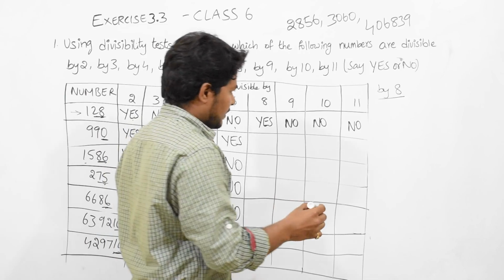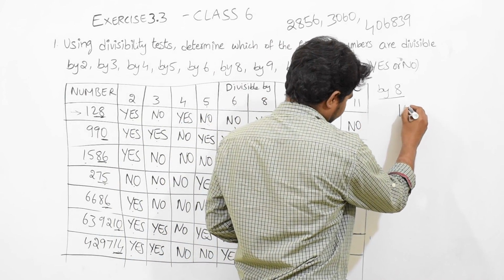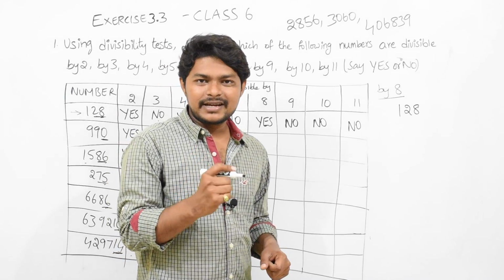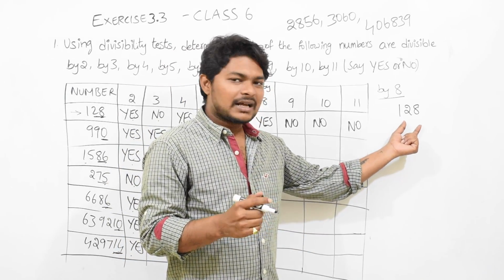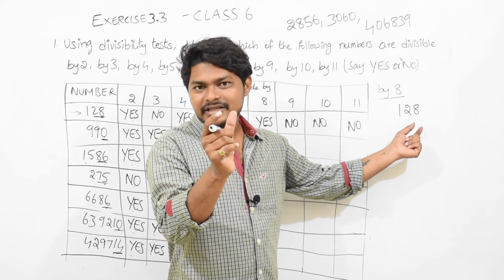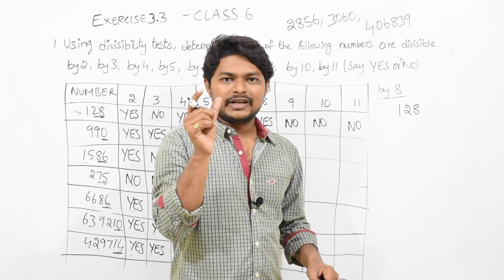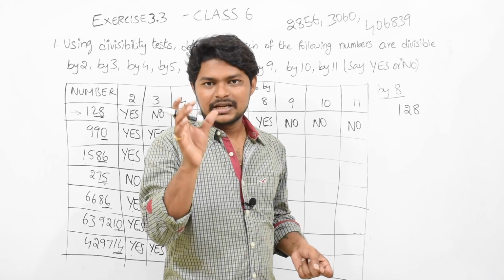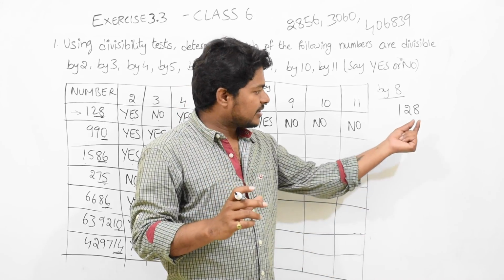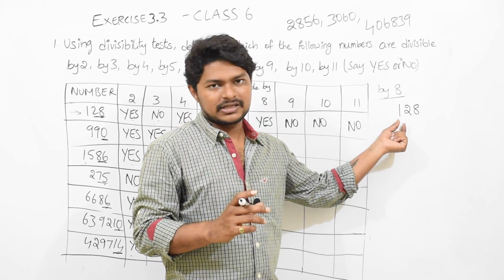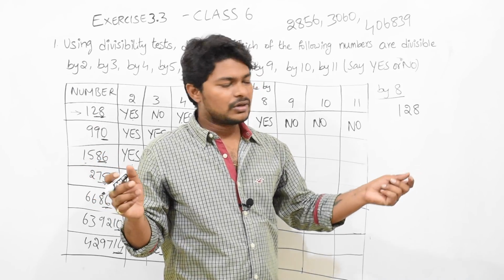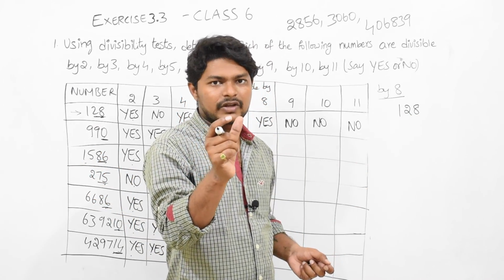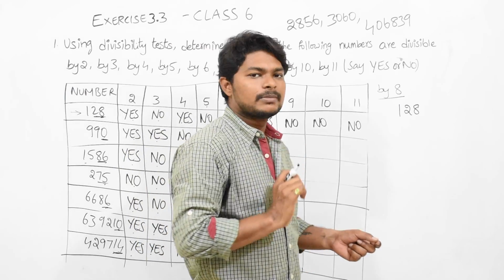Divisible by 8, we check the first number, 128. For checking divisible by 8, you have to take the last 3 digits of the number. If it is 3 digits, take the complete 3-digit number. If it is 4 digits, take the last 3 digits, that is units place, tens place and hundreds place. If it is 6 digits also, take units place, tens place and hundreds place. The last 3 digits of the number you take and check for divisible by 8.